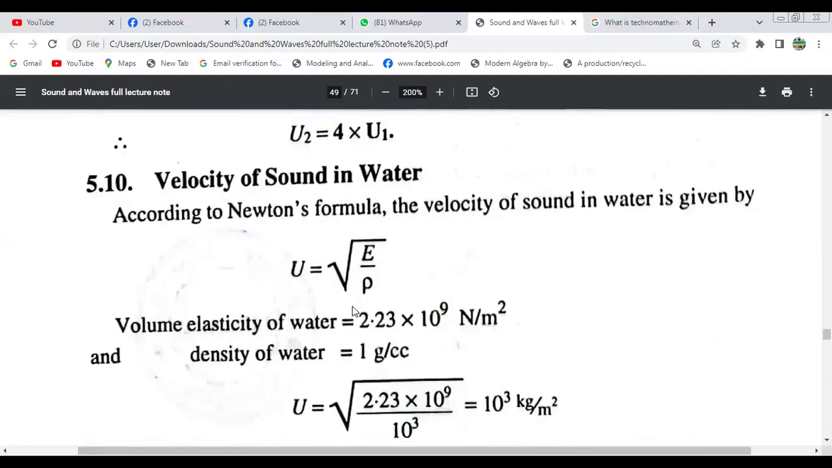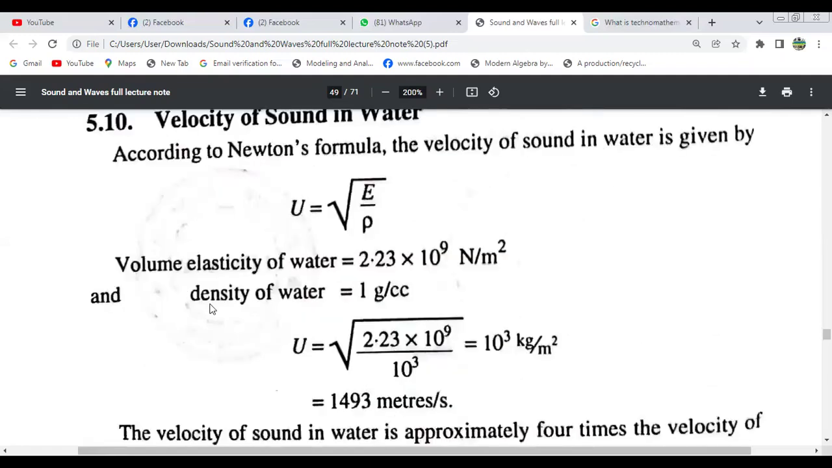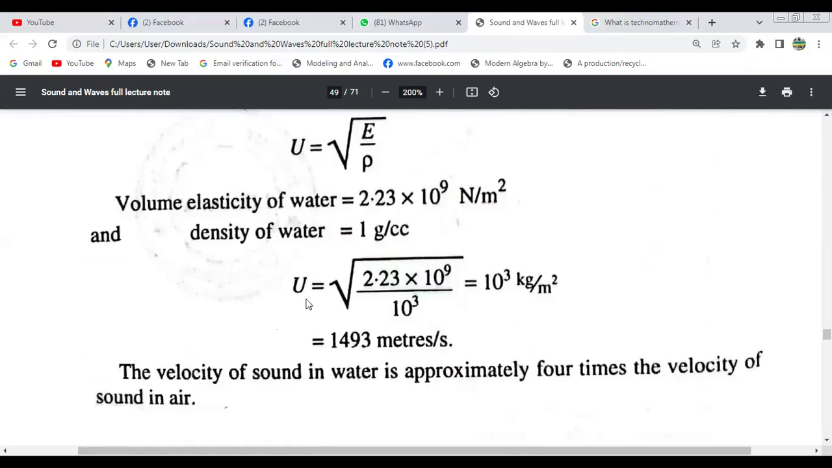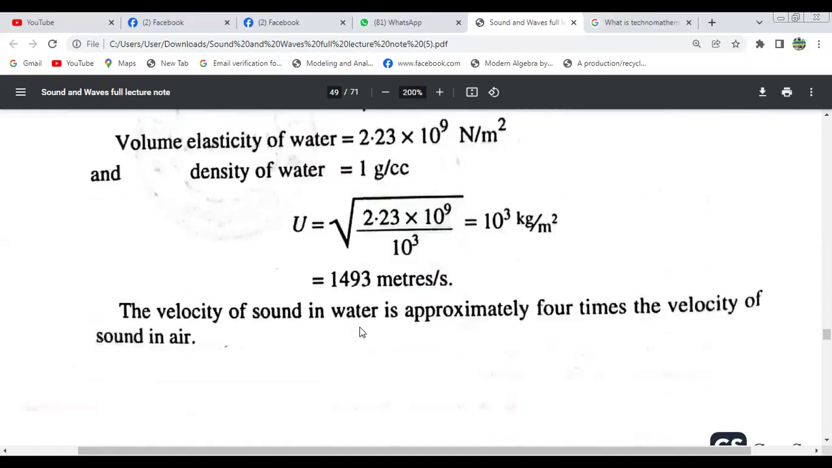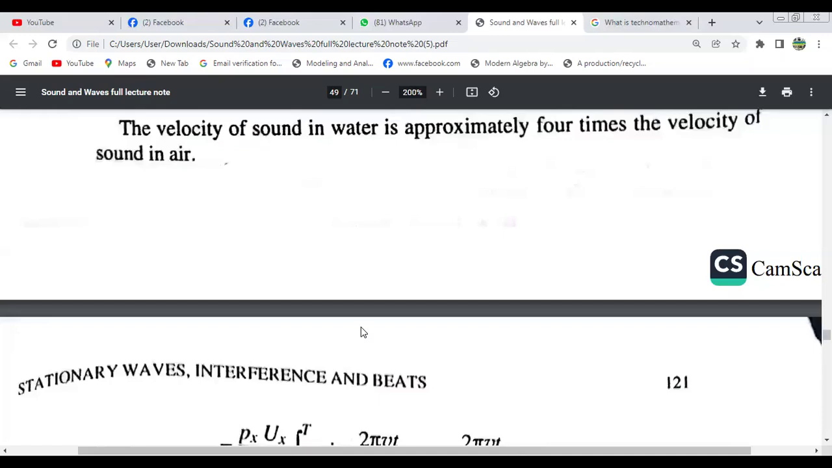Velocity of sound in water. According to Newton's formula, the velocity in an elastic medium like water is this, with the density of water 1 gram per cc. So it equals 1493 meters per second. The velocity of sound in water is approximately 4 times the velocity of sound in air.